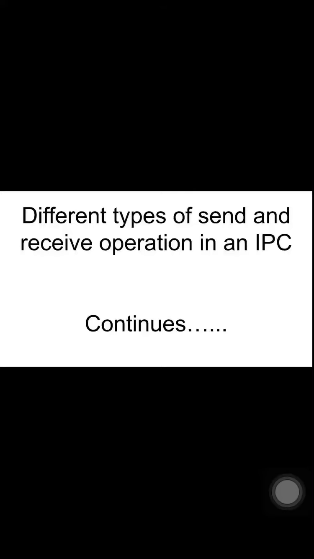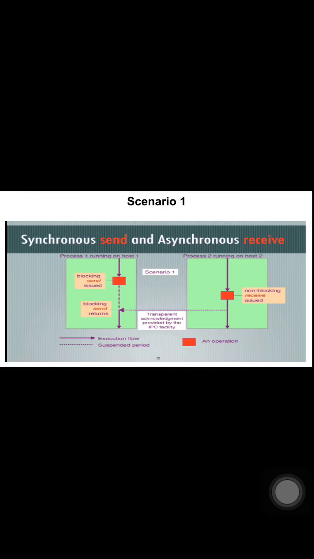Today I'll continue with the different types of send and receive operations in an IPC. In today's lecture I will discuss synchronous send and asynchronous receive. As we have discussed earlier, a synchronous operation blocks a process till the operation completes, and an asynchronous operation is non-blocking and only initiates the operation. The caller could discover completion by some other mechanism.